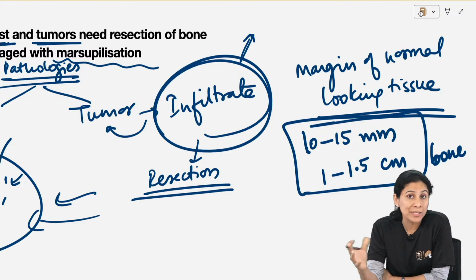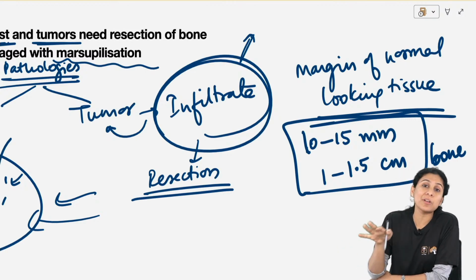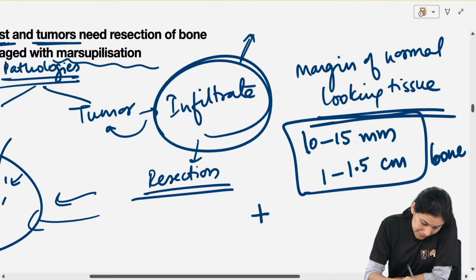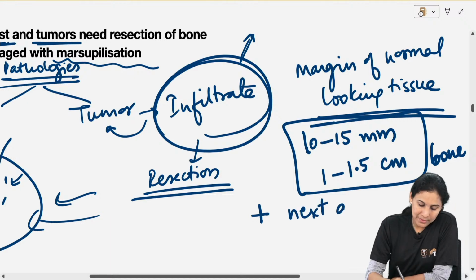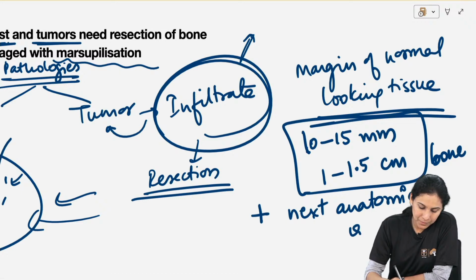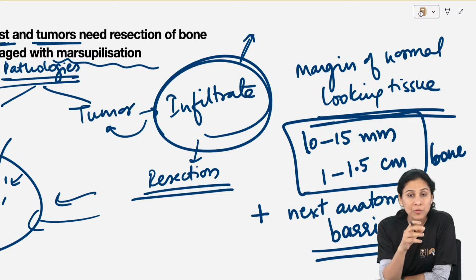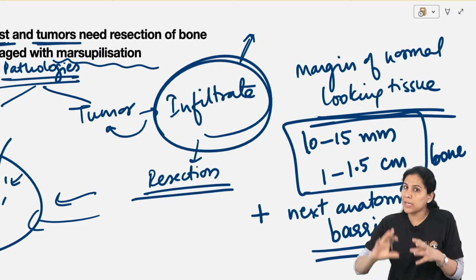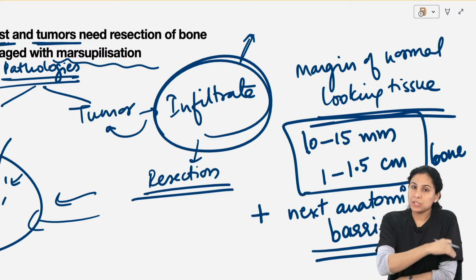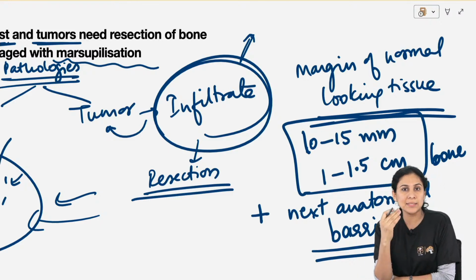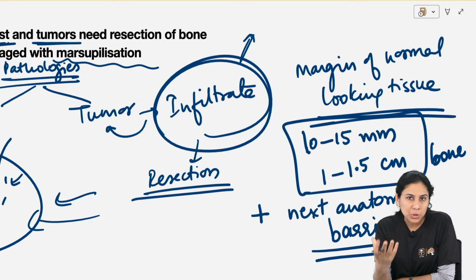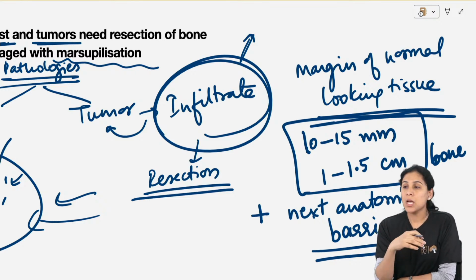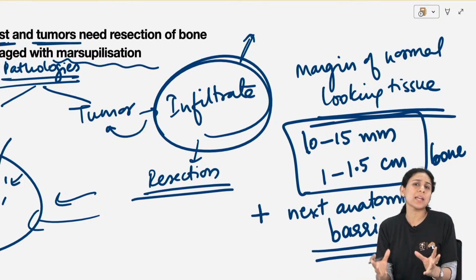It is looking normal clinically, but it has infiltration of the tumor, plus the next anatomical barrier. That is the protocol for treatment of a benign tumor. For treatment of a malignant tumor, again the protocol is very different. You have to do surgery plus minus chemo and radio, depends on what tumor it is, what stage it is, how much it has metastasized and everything.